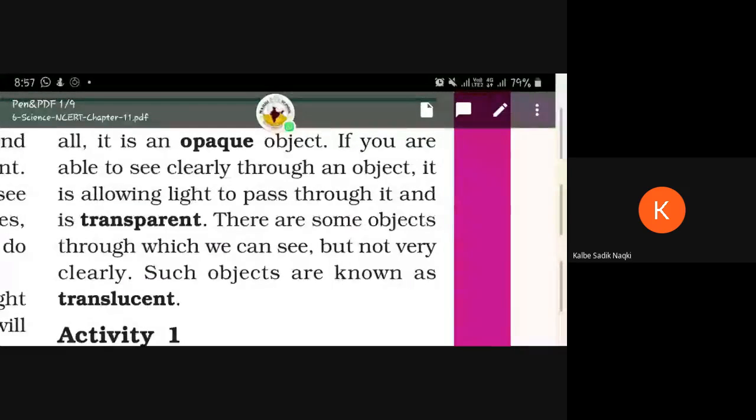We can see from inside and outside what is going on. So this type of object is called a transparent object. You can take a good example of a glass window.